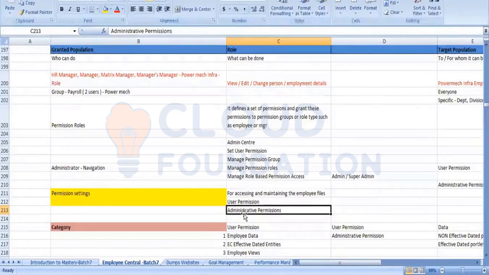Then you have performance management. Then you have compensation. All these categories are coming under the user permission and administrative permission.